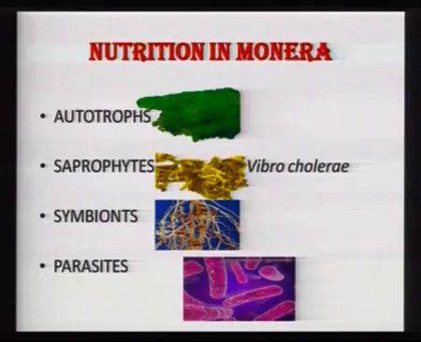Now these parasitic bacteria are harmful and they cause diseases. So on one hand we have bacteria that are very important for us and our friends, and at the same time we have bacteria which are our enemies because they cause certain diseases. So there are many pathogenic as well as beneficial bacteria. I will be talking about them later also.